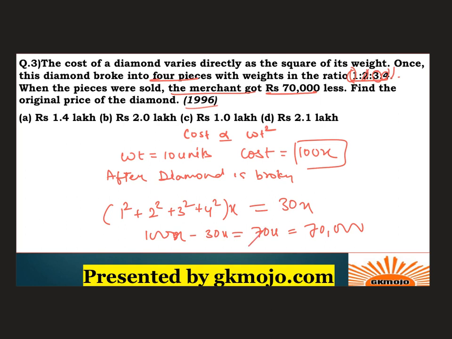So this 70 gets cancelled, hence x is equal to 1000, right? The value of x is 1000. So what have they asked in the question? Find the original price of the diamond. All right, so the original price of the diamond will be 1 lakh. Why? Because the original price was 100x, which is 100 into 1000, since the value of x we found out to be 1000, which is 1 lakh. Hence option number C is the correct choice.